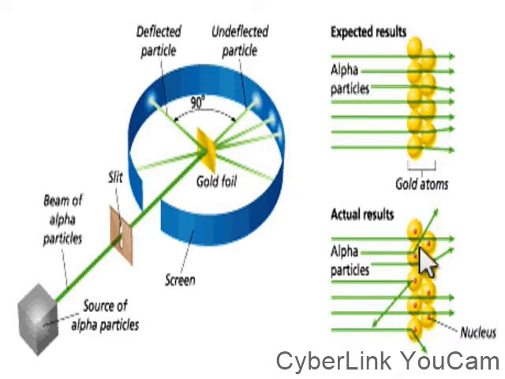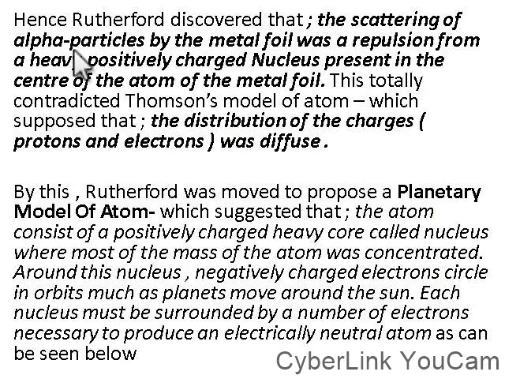So, the rebounding of this alpha particle and scattering as they enter the center of this gold foil motivated this guy to say something. Hence, Rutherford discovered that the scattering of alpha particle by metal foil was a repulsion from a heavy positively charged nucleus present in the center of the atom of the metal foil.